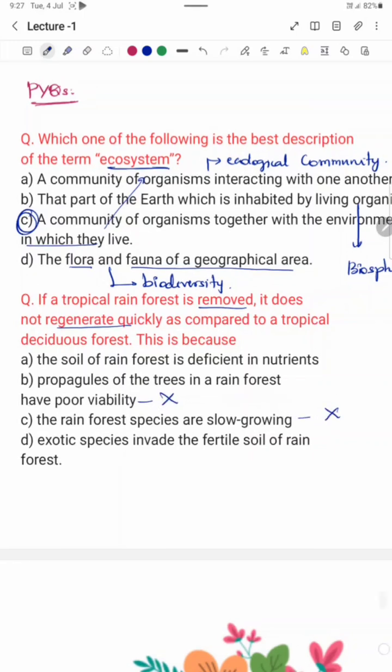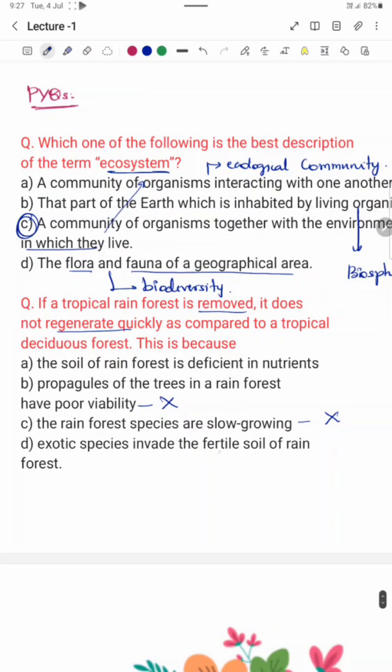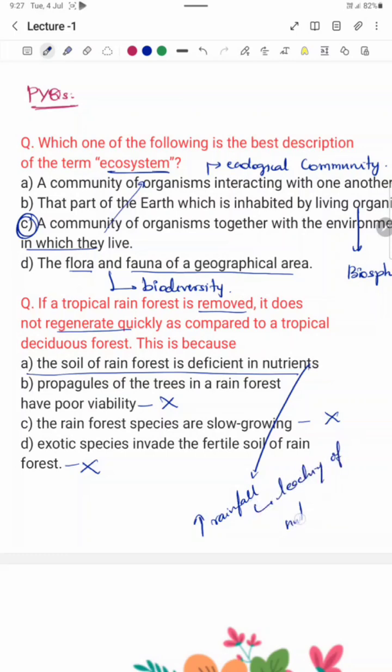No, this is also not the case. Exotic species invade the fertile soil of rainforest. This is also not the case. So this is the answer. As I said earlier, if there is an increase in rainfall, it leads to leaching away of nutrients. Right. When the nutrients are leached out, obviously the soil in the rainforest will be deficient in nutrients. Right. So the answer will be A.